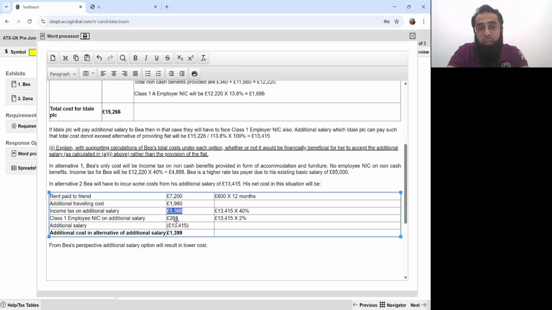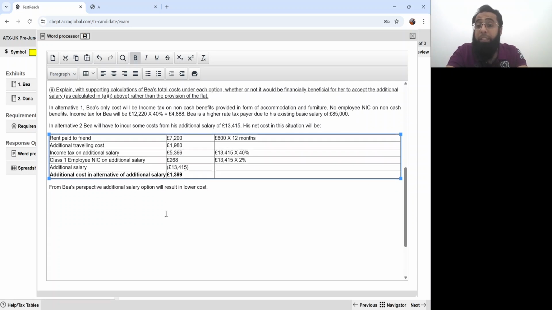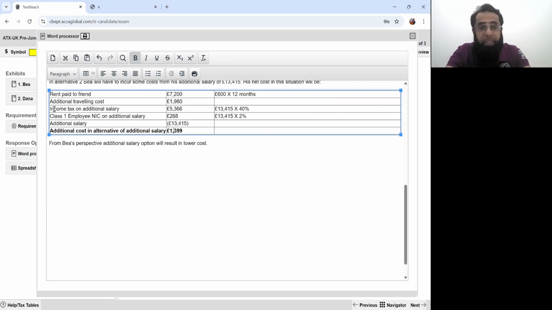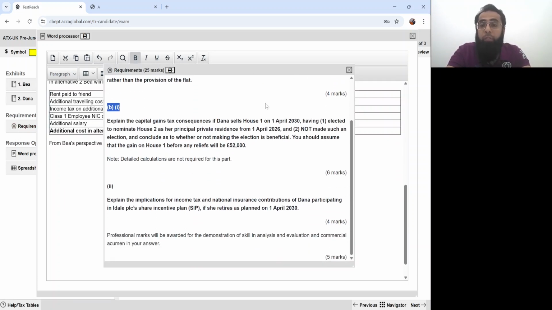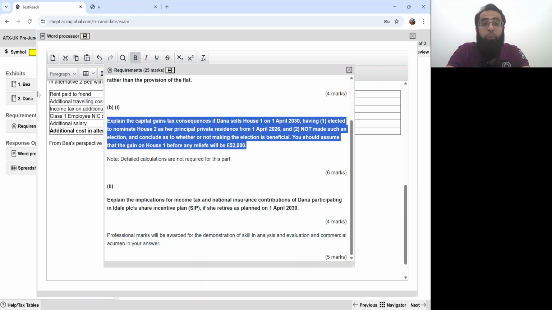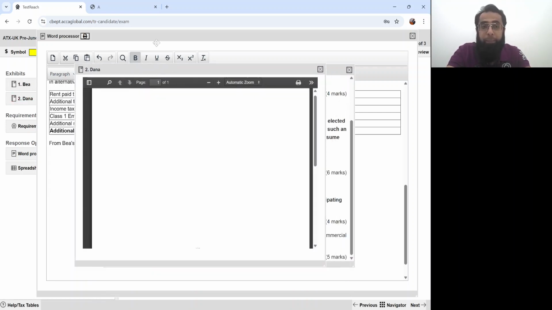He will have to pay additional income tax. He will have to pay class 1 employee NIC. I hope that you guys are getting it. Okay. Now the next requirements of part B are in relation to Dana, which we obviously need to read.